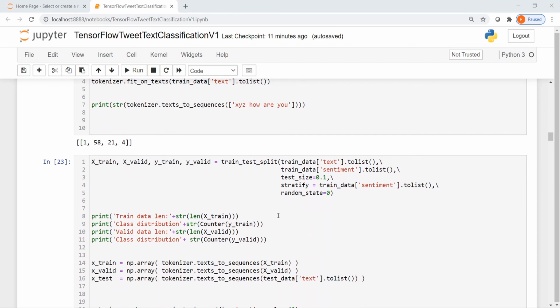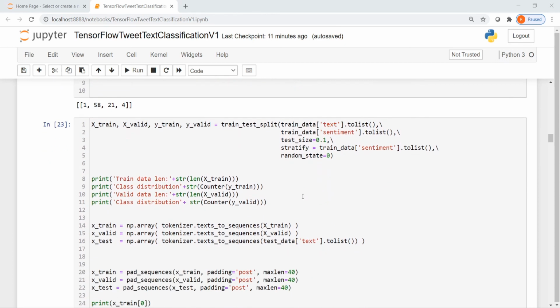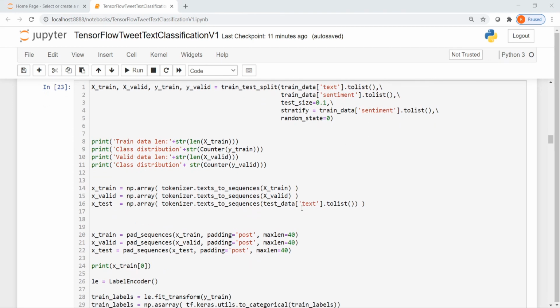Okay, now let us look at our data split. Basically, we split the training data into train data and validation data. I use the train test split from scikit-learn, and because the classes are imbalanced, I call stratify, and I want the validation set to be small. So 90% of the training data is your train data set, and 10% is your validation data set. So I have done the data split. I will also show the distribution of the data split as well.